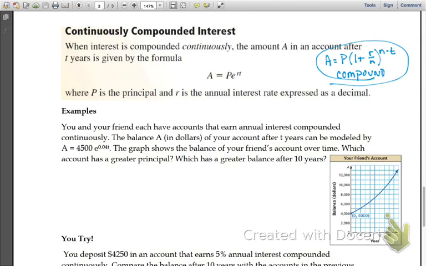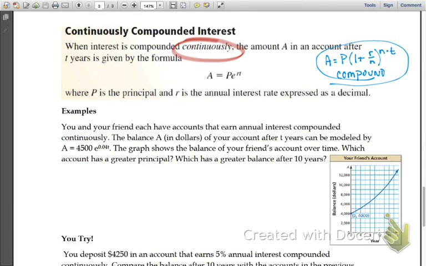The new one is now continuously compounded interest, or if it says compounded continuously. Either way. The key to telling the difference between these two is this word.